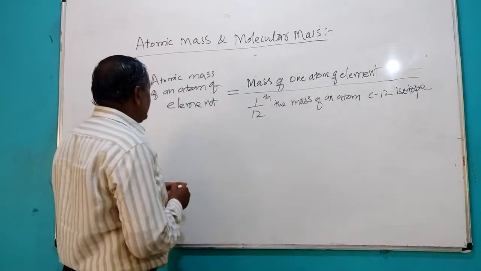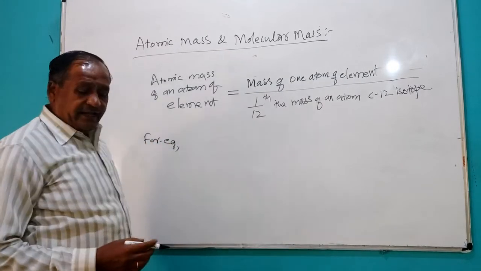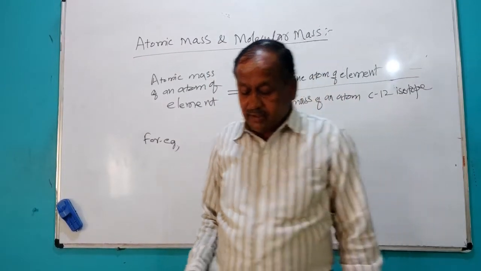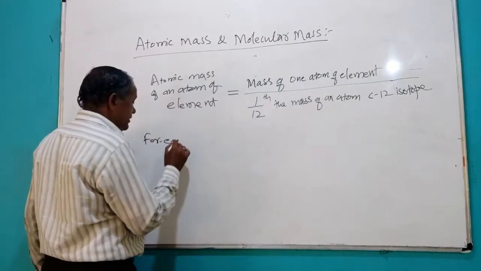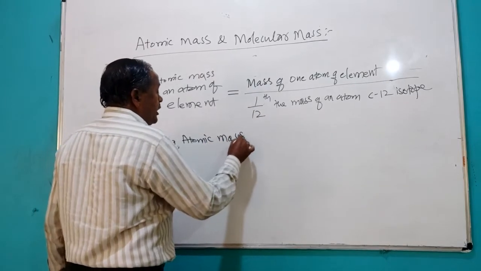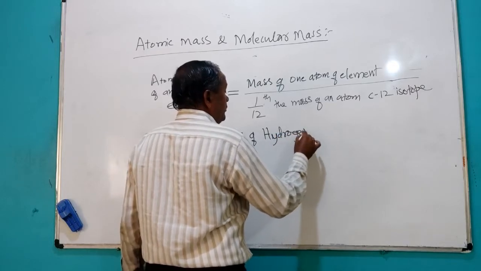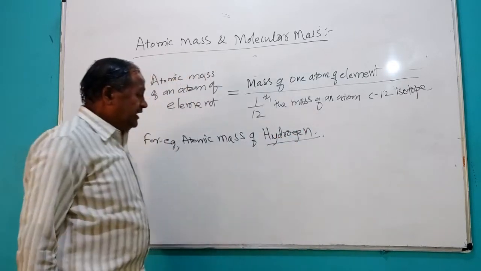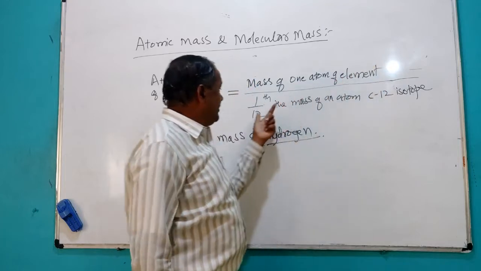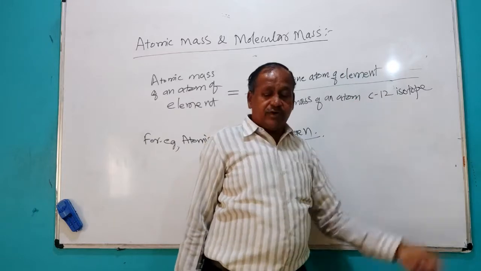So here, you can take any example, for example, the atomic mass of hydrogen. Atomic mass of hydrogen is the mass of one atom of hydrogen divided by 1/12 the mass of an atom of carbon 12 isotope.